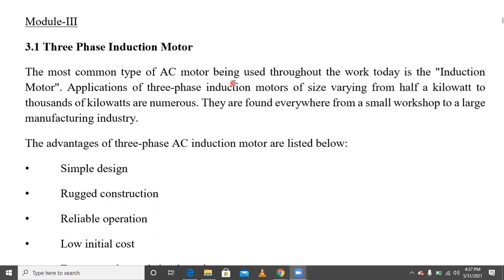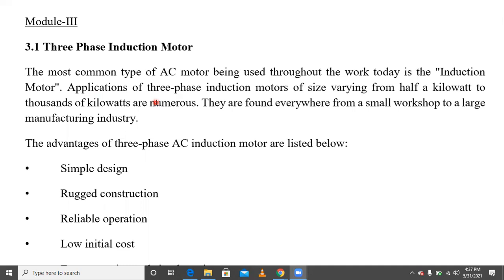In our domestic applications, the available supply is AC. In our home applications, the available supply is AC. So that's why this motor works easily on AC. Because the input is AC, which is easily available, there is no need to convert AC to DC. There is direct availability of power supply.